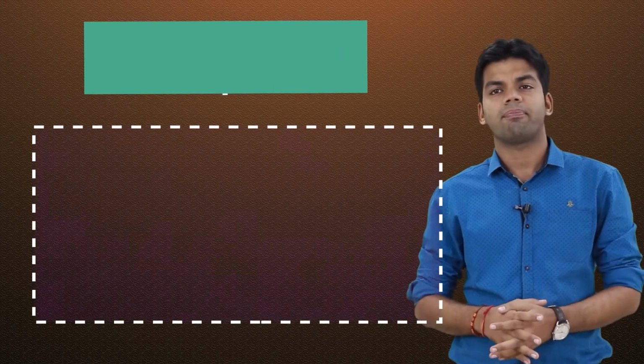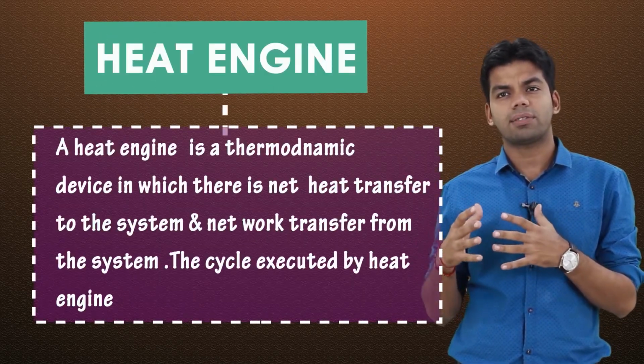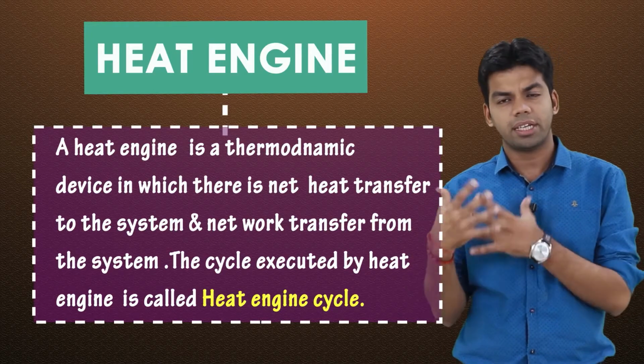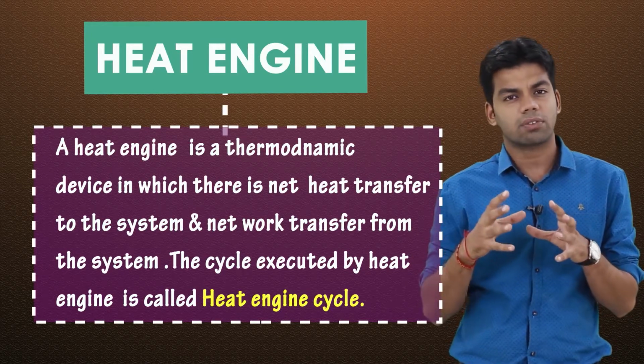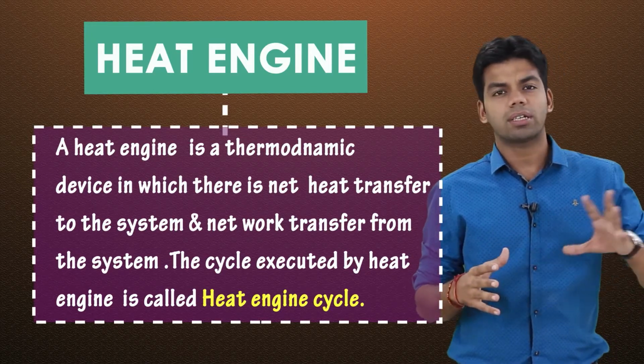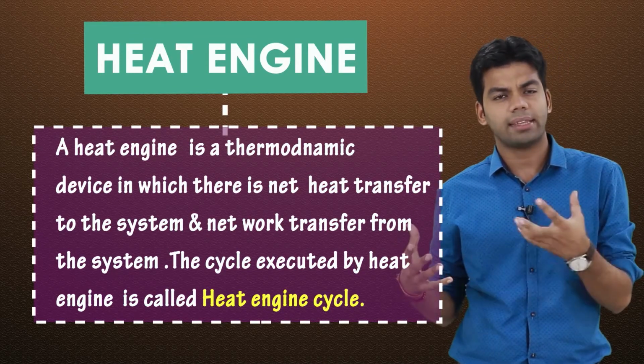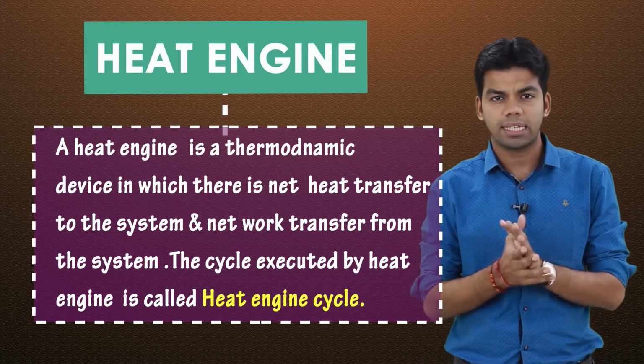Now before actually getting into the official statements of the second law of thermodynamics, let us first discuss the heat engine. What is a heat engine? Heat engines are devices which continuously produce work at the expense of heat. That means in a heat engine there is net heat transfer to the engine and net work is delivered from the engine. That means it is continuously producing work at the expense of heat input.